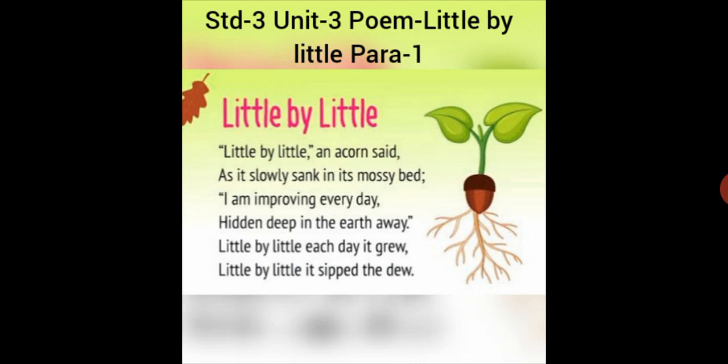Third line is, I am improving every day. Here the meaning of improving is growing every day. Here you can see the roots are growing, a small stem is sprouting out of the seed. Fourth line is, hidden deep in the earth away. So where is the seed? It is inside the soil, deep in the earth. That means deep in the ground, deep in the soil. It is hidden away with the soil.